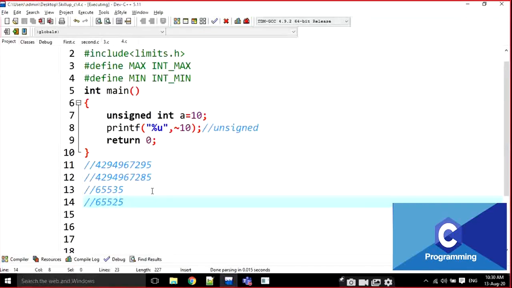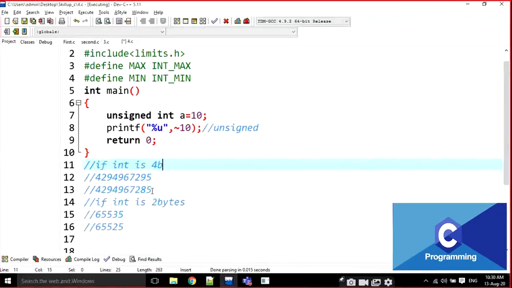If int is 2 bytes, if int is 4 bytes, note down all the program with the comments also.